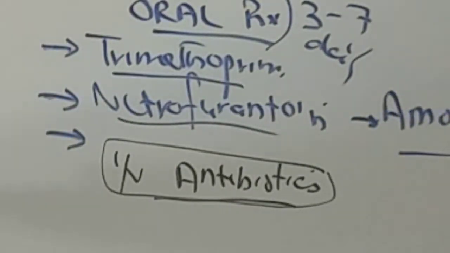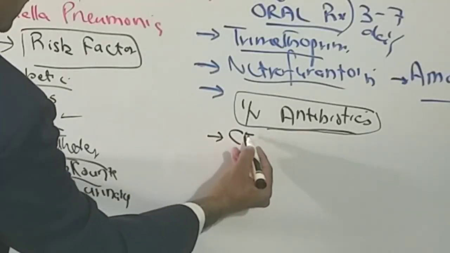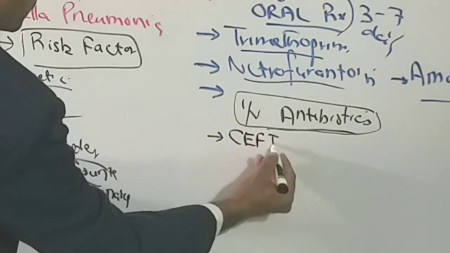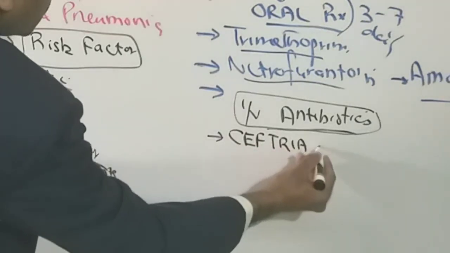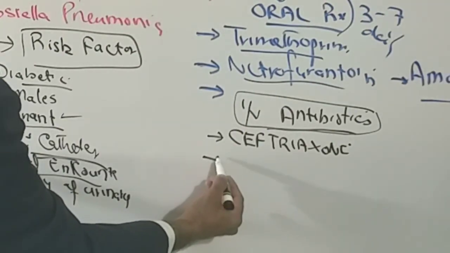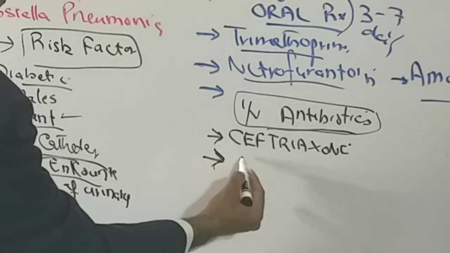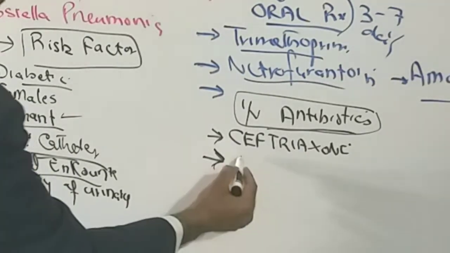But if the patient has a complicated urinary tract infection, then you will have to give IV antibiotics, and the best choice will be a third generation cephalosporin like ceftriaxone, or there may be quinolones like ciprofloxacin.